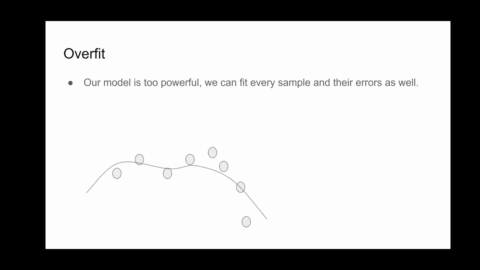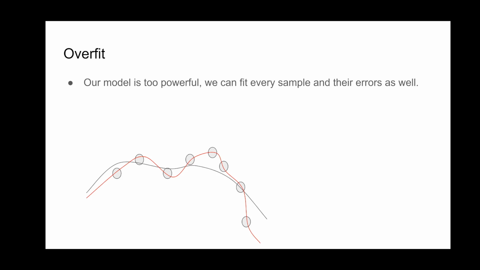But if we have a big enough model, or we train the model for a longer time, it may fit those data very well. For example, it might give us the red line here. So the red line will fit every point in this data.